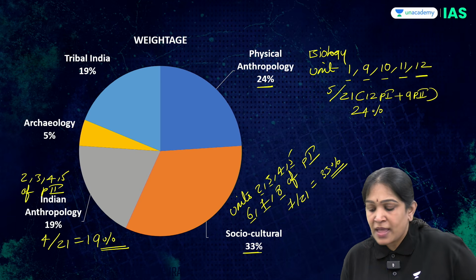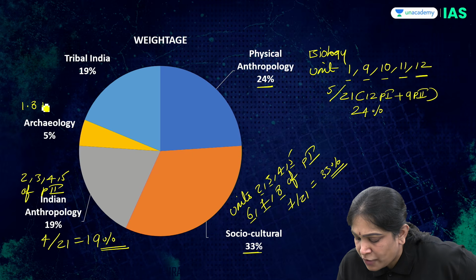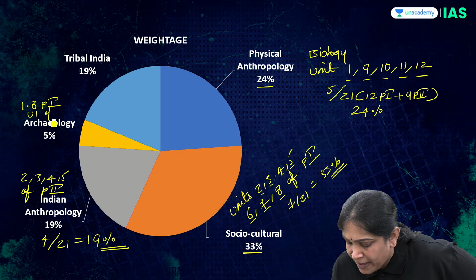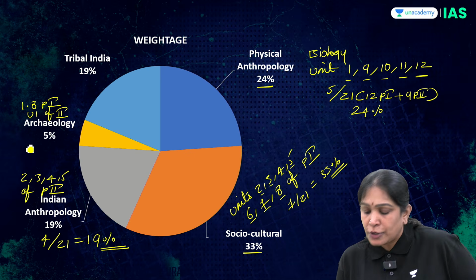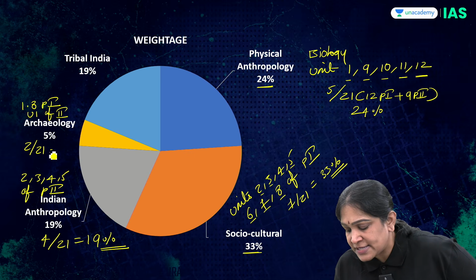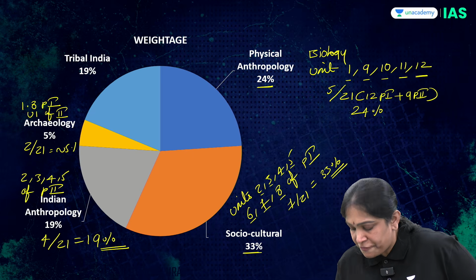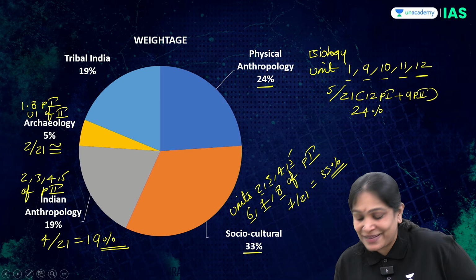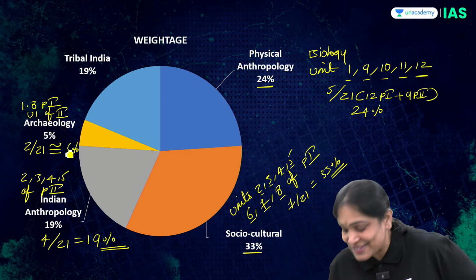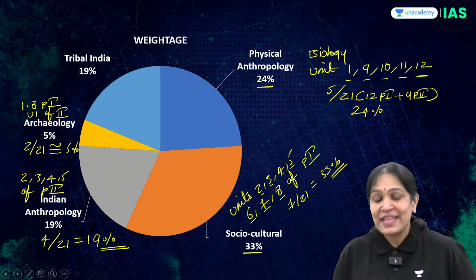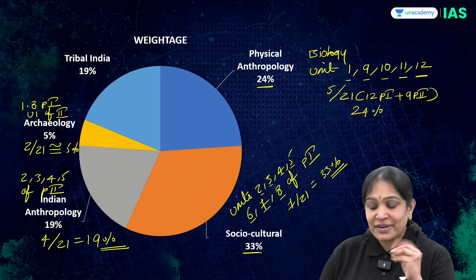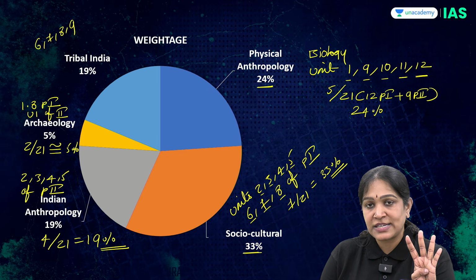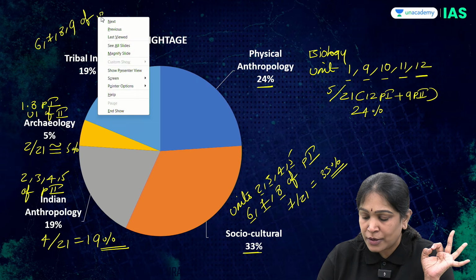Then archaeology. Archaeology is unit 1.8 of paper 1, world archaeology, and unit 1 of paper 2, Indian archaeology. 2 out of 21 units, approximately 5%. I think in mathematics you write it like this: approximately equal to 5% of the total anthropology syllabus. Then tribal India. What units come under tribal India? Units 6, 7, 8, 9, the last 4 units of paper 2.